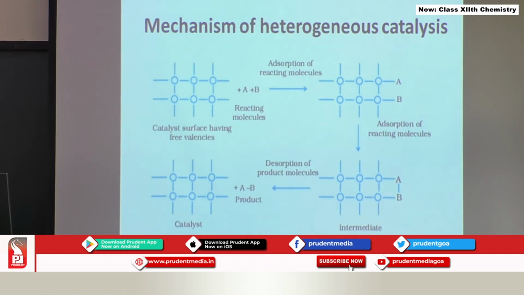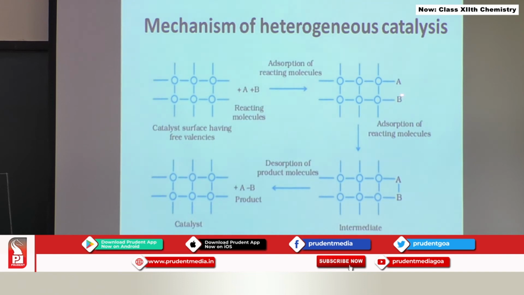Let us look at the mechanism of heterogeneous catalysis. It involves 5 steps. First one is, see, these are the reactants A and B. These reactants first should diffuse towards the catalytic surface. These are the catalytic surfaces, and the empty spaces here are the free valences. First, reactants A and B will come towards the surface, that is diffusion. Then they are going to get adsorbed on the surface. This is adsorption, all of you. B is adsorbing on the surface, A is adsorbing on the surface. So, this is the second step, adsorption.